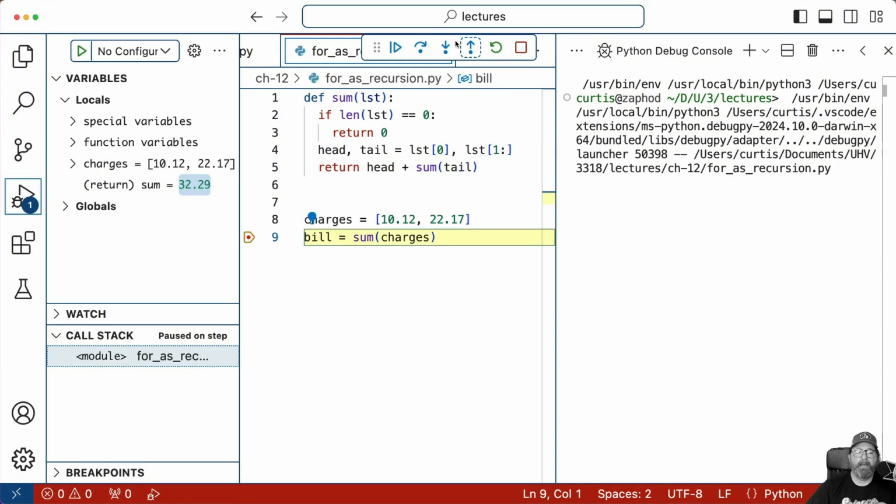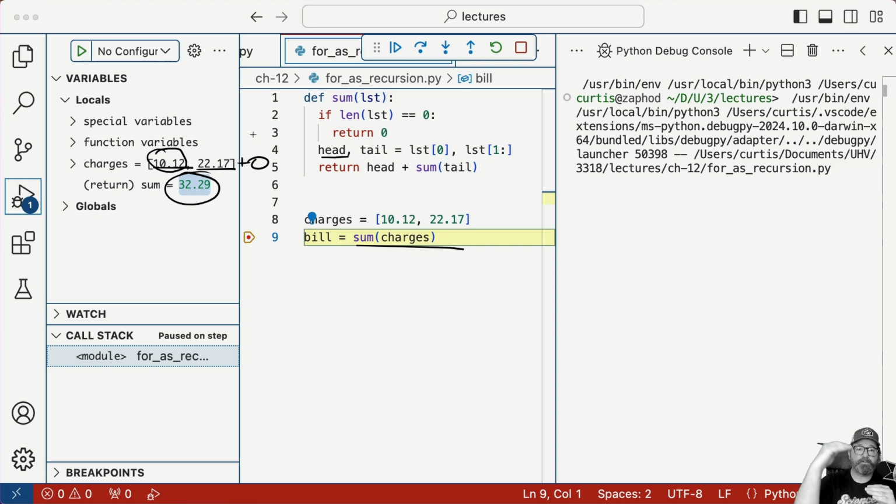Boop. And now we're back down here, and you can see that the return value, the sum, is 32.29, which was the total of these two plus 0. Because on the first call, 10.12 was our head. That was the head value. On the second call, remember, each entry in the stack has its own copy of its own variables.